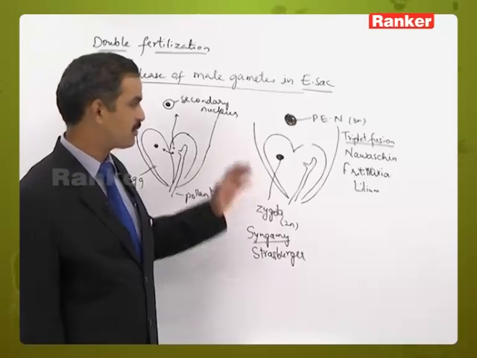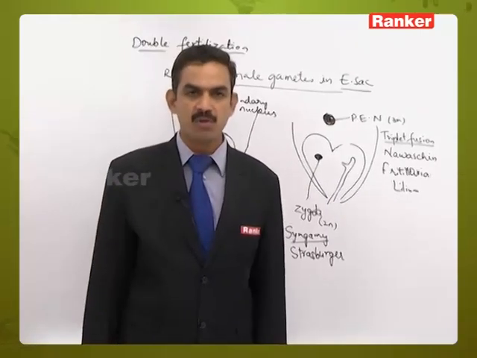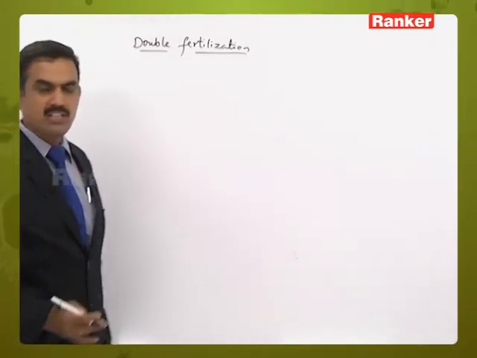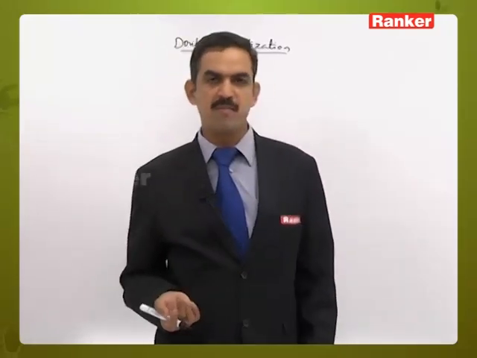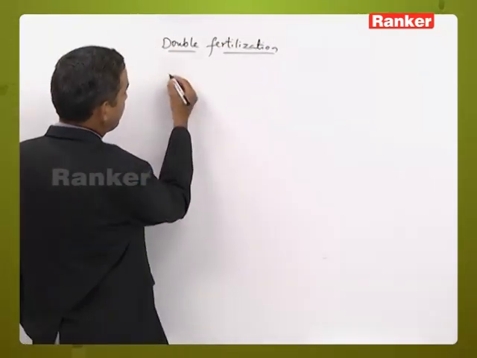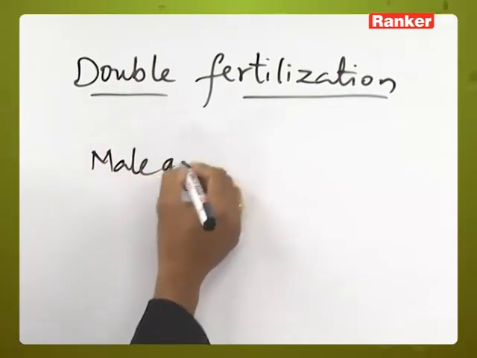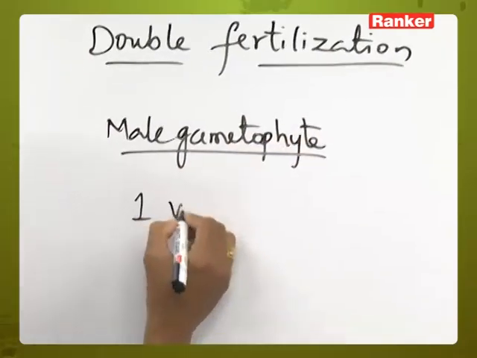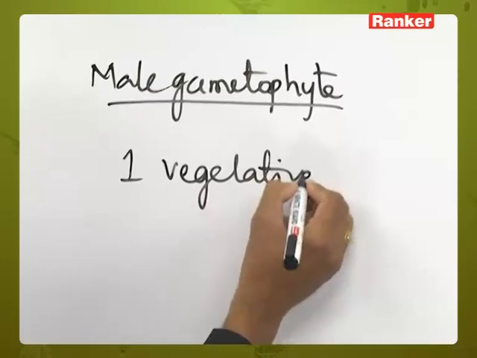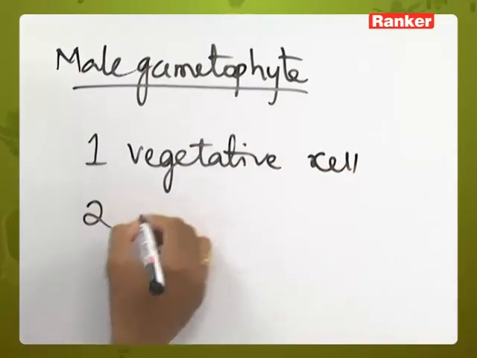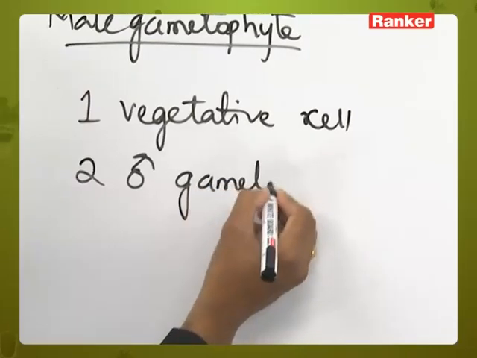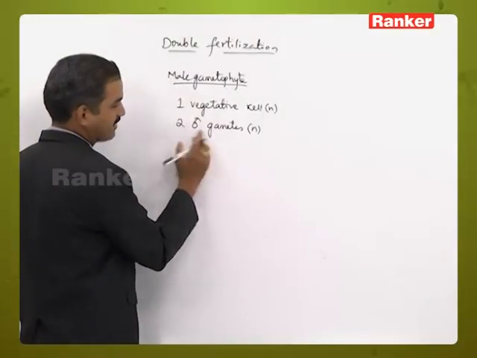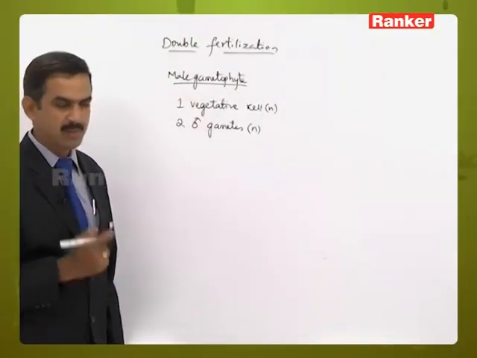Likewise, two types of fertilization take place, so we call it the double fertilization process in angiosperms. During double fertilization, how many genomes of the male gametophyte and how many genomes of the female gametophyte are participating? Let's take the male gametophyte side. As we know, the male gametophyte contains one vegetative nucleus or vegetative cell and two male gametes. This is haploid, that is, it contains one genome. This is also haploid. As there are two male gametes, two genomes are present.